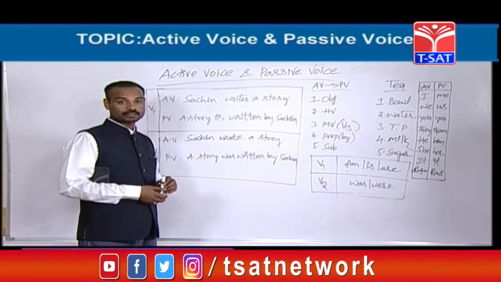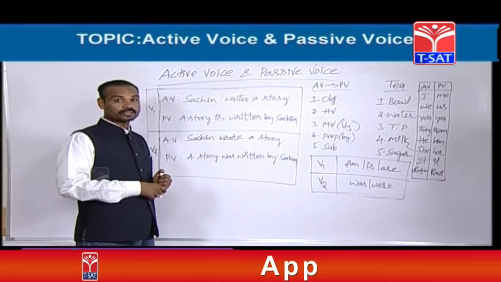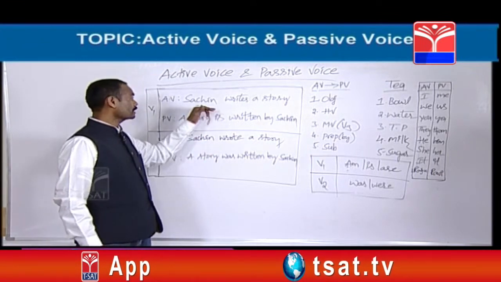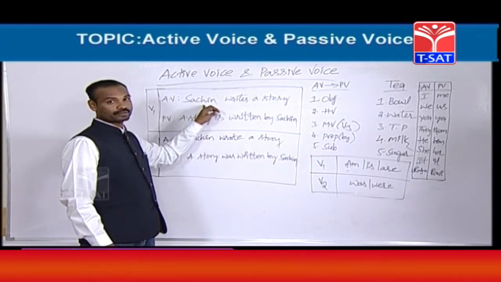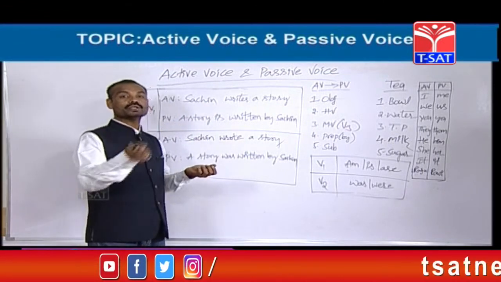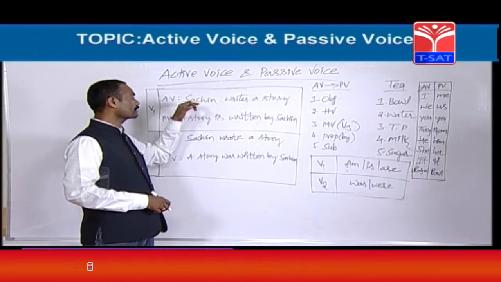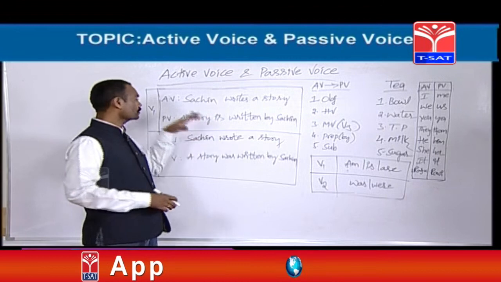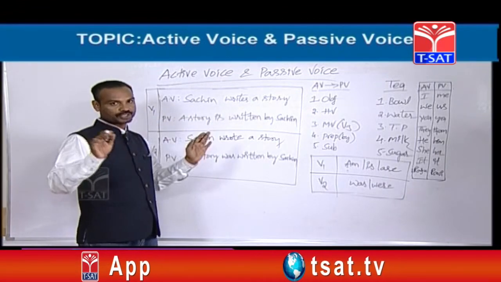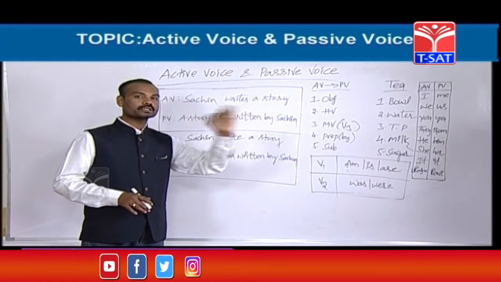Some of you are going to ask, sir, how can you say that Sachin is the subject? What is the definition of the subject? Doer. Doer is called subject. Here writing is one work. Who is doing that writing work? Sachin. Sachin is doing some work, that's why he is called the doer. This sentence has started with the subject, that's why it is called active voice. If any sentence starts with the subject, that is called active voice.